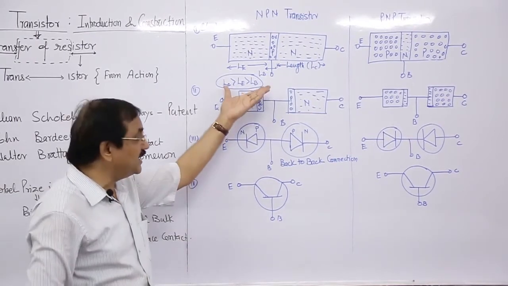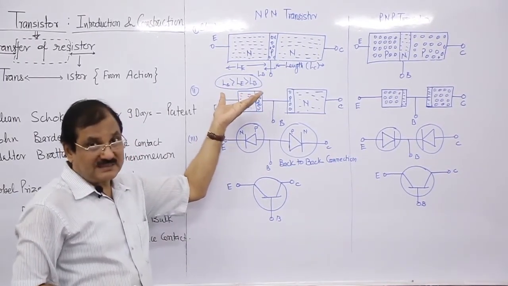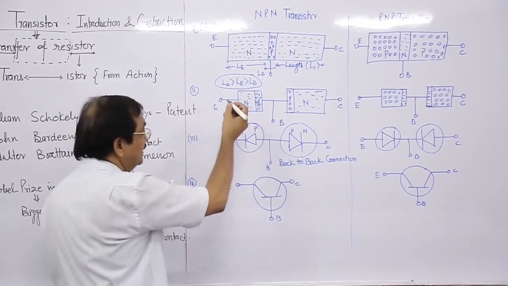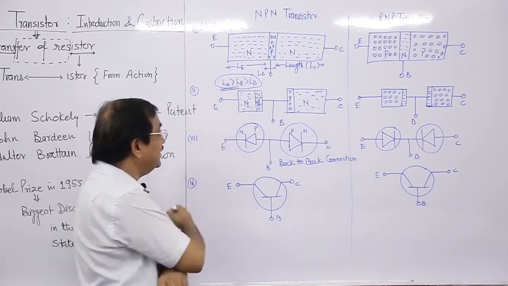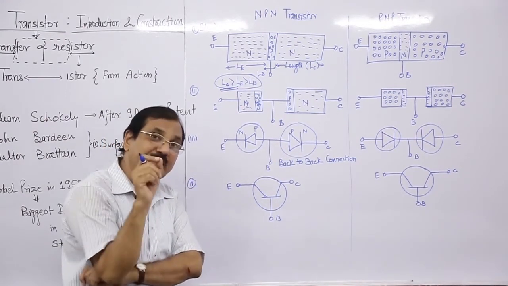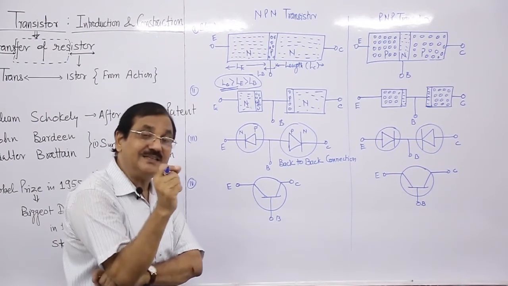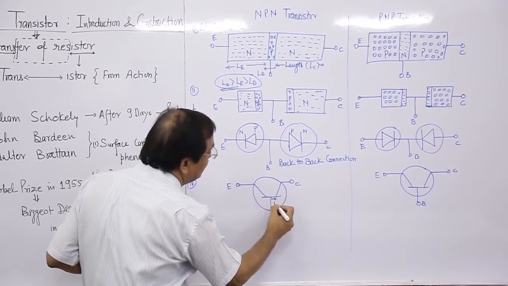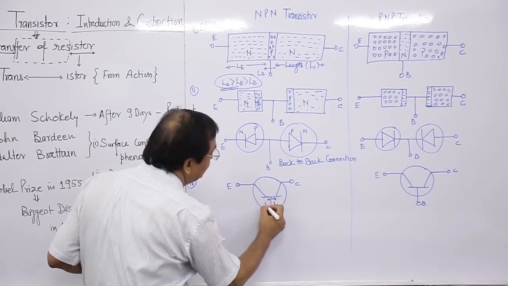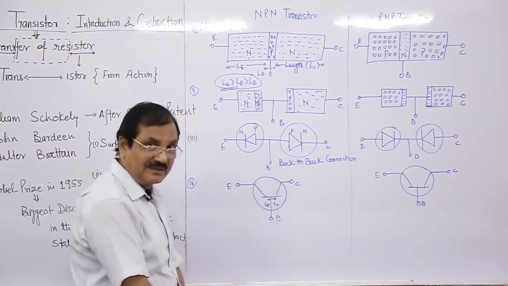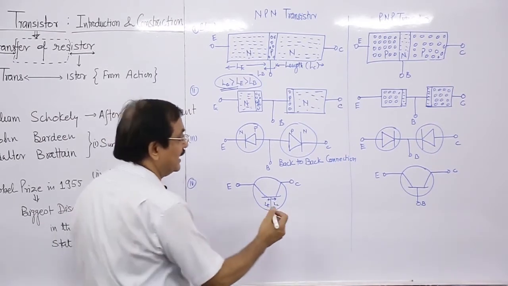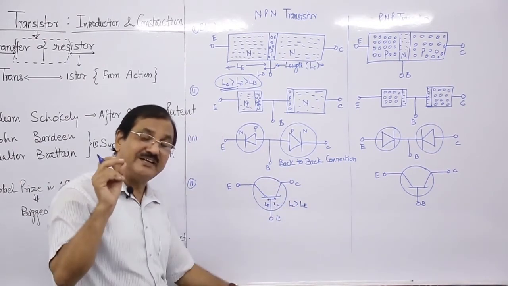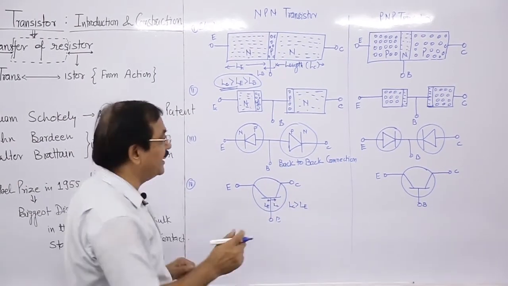This is a very important concept. We have to keep in mind these two, LE and LC. Suppose this is LC and here it is LE, then we keep in mind that LC must be greater than LE. This is a very fine point.